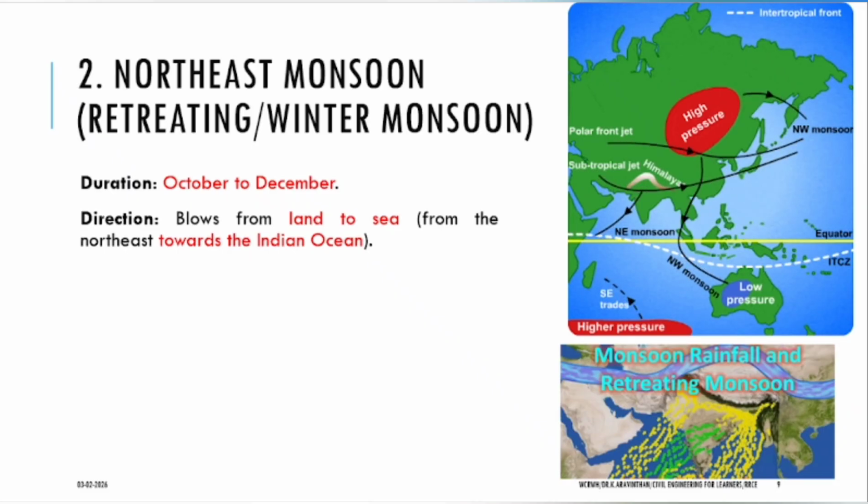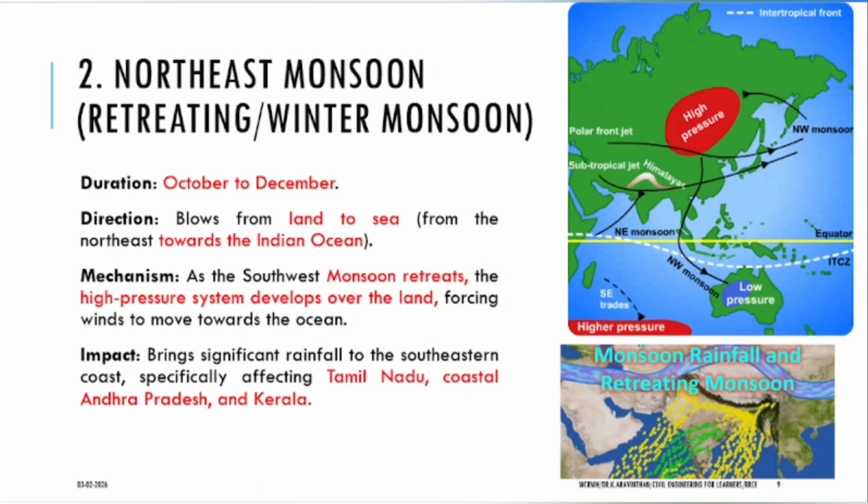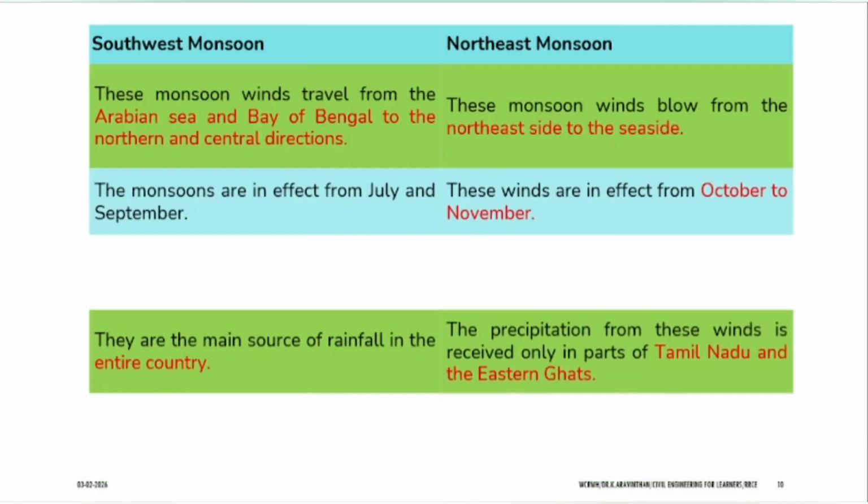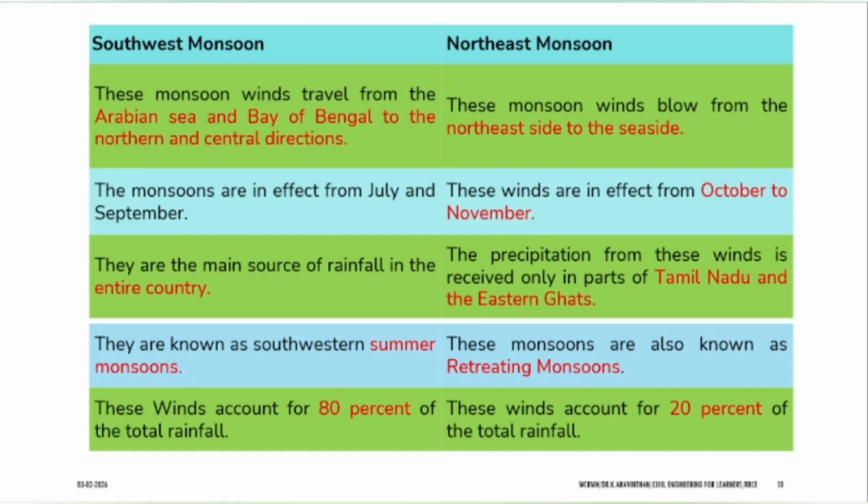Also in other places around the world, we are only concentrating in India. What are the places that will be getting a high amount of rainfall during this? Tamil Nadu, coastal area of Andhra Pradesh and Kerala, these three places will experience a high amount of rainfall. This is a small highlight.